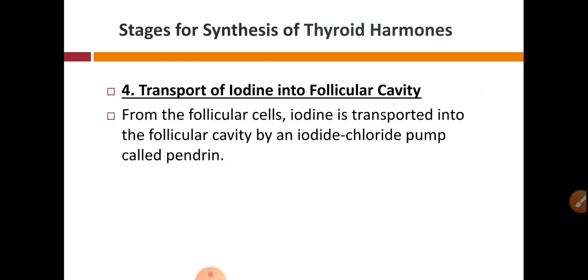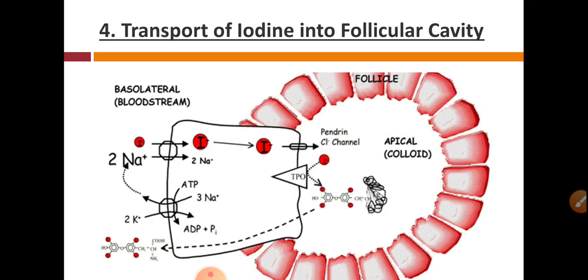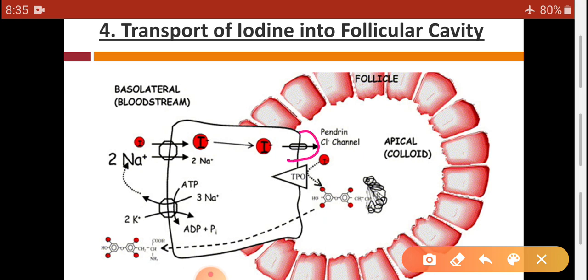This transport is with the help of another pump, the iodide chloride pump, called Pendrin. So here is this Pendrin.